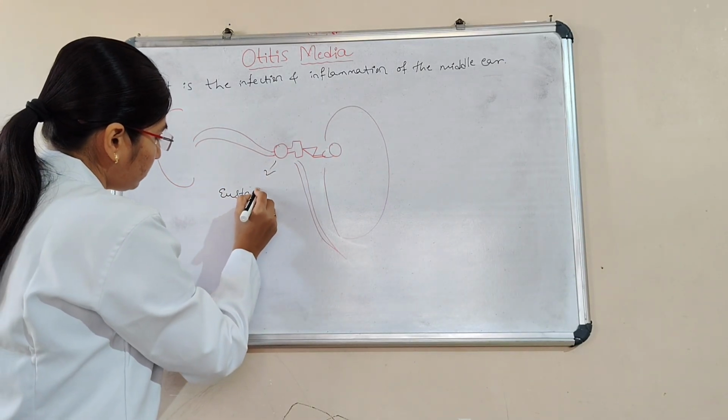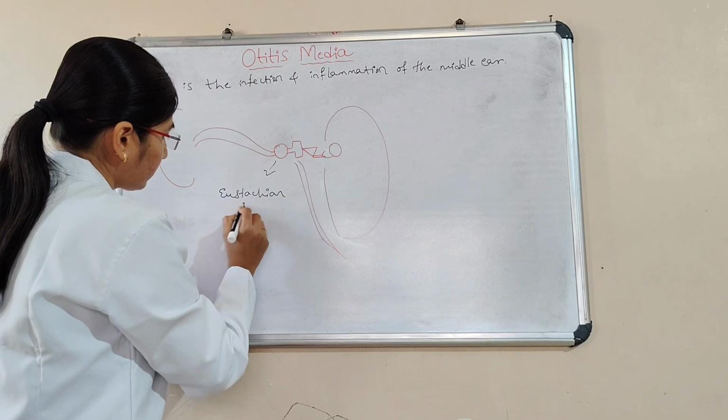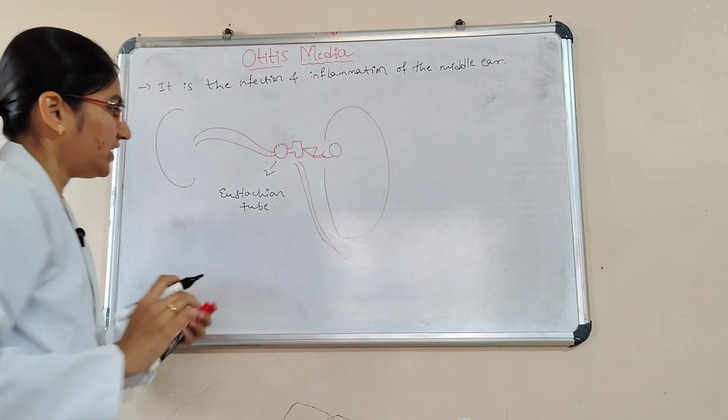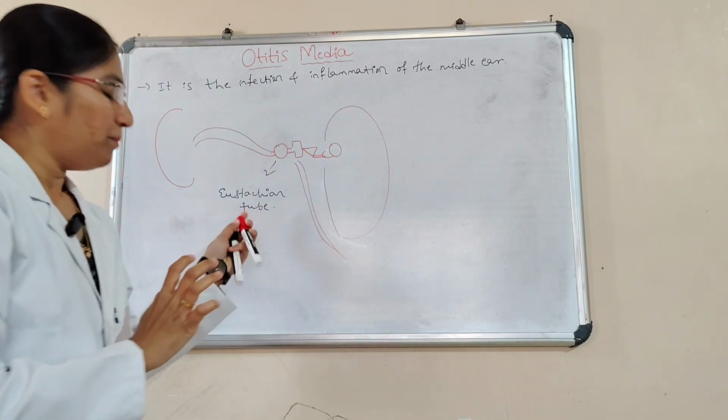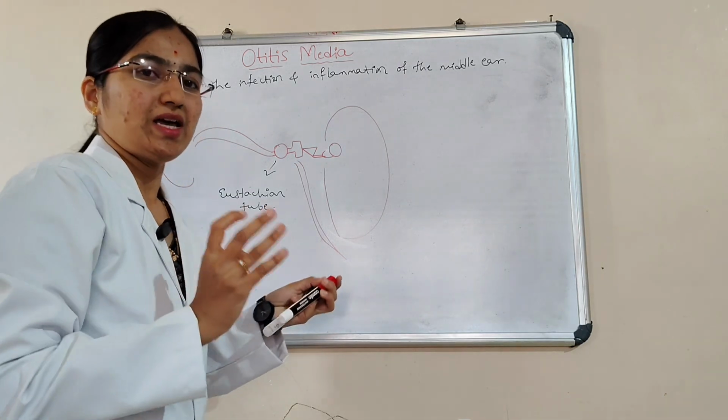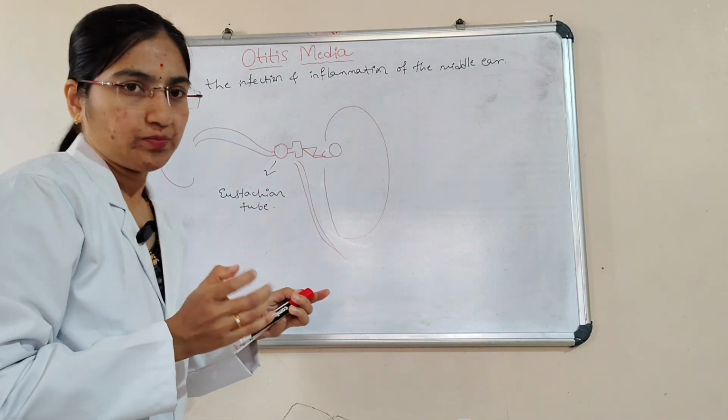The Eustachian tube is connected from the middle ear to the throat as well as the nose.